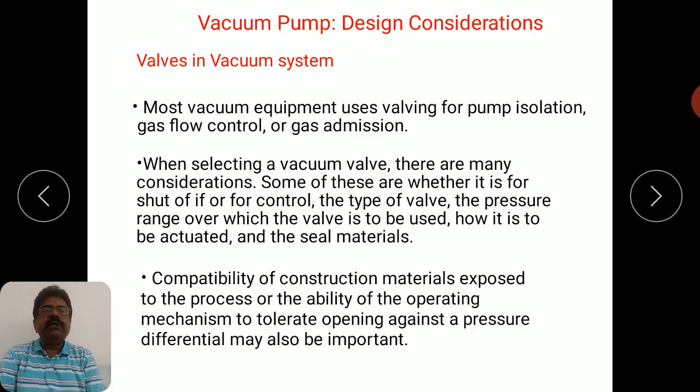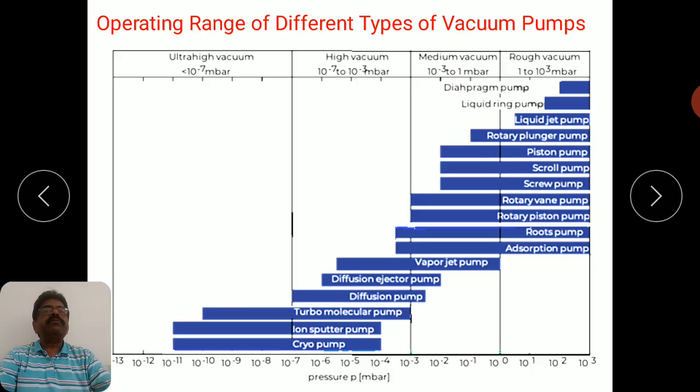So what is this pressure differential? At an exhaust point especially, the outside pressure is atmospheric pressure, and inside the chamber you have a very high level of vacuum, that means very low pressure. So there is a differential force from outside, that means outside pressure is much higher, inside pressure is lower. So there will be pressure from outside in the inward direction of your vacuum system. So the operating mechanism must tolerate this pressure differential. Okay, so these are all the different parameters.